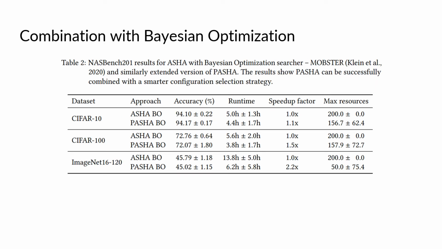PASHA is also compatible with search strategies based on Bayesian optimization. Using Bayesian optimization, we improve the accuracies compared to the random search strategy, with PASHA still saving a large part of computational resources.